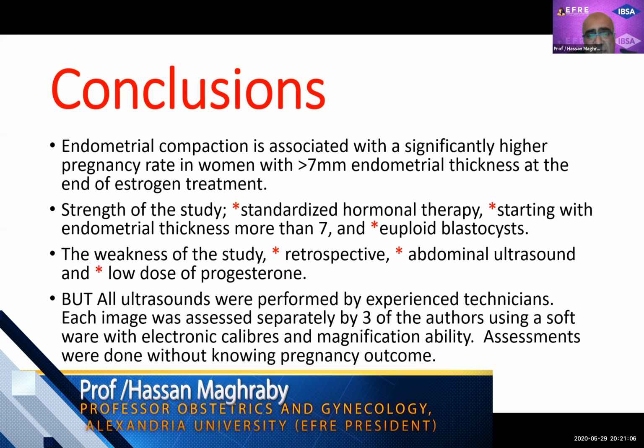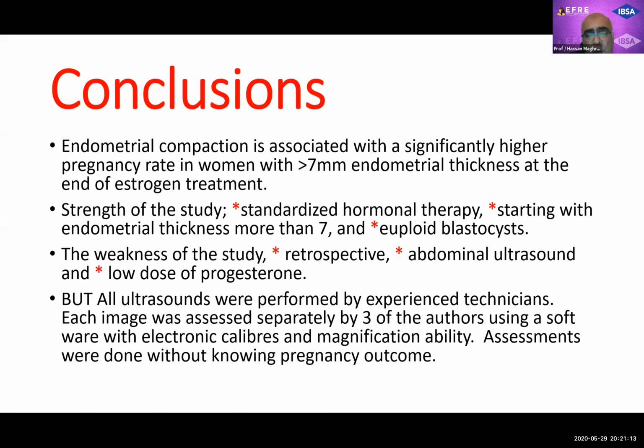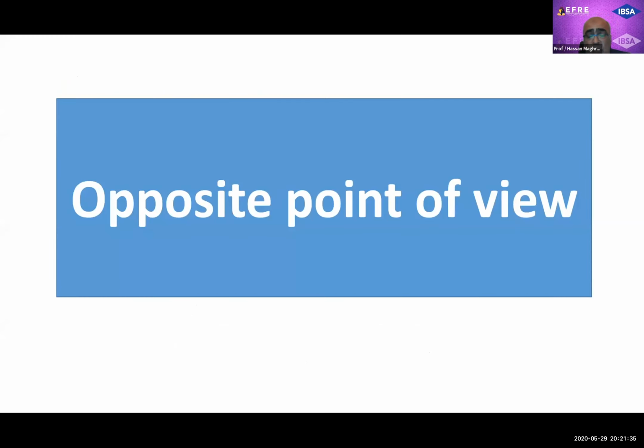The strength of the study is that the hormonal therapy is standardized. The day of start is standardized. And all women had endometrial thickness more than 7 millimeter. And in the second study, of course, the strength was that they used euploid blastocyst. The weakness, it is a retrospective study, and the use of abdominal ultrasound, although they used a technique that can eliminate variation to a large extent, and in my opinion, the dose of progesterone.